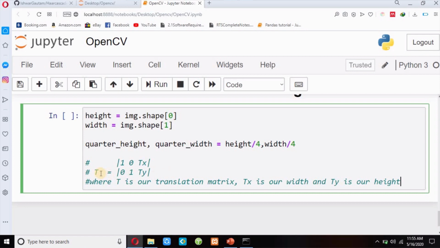I hope you have read about this translation matrix in calculus, math, or any other subject.